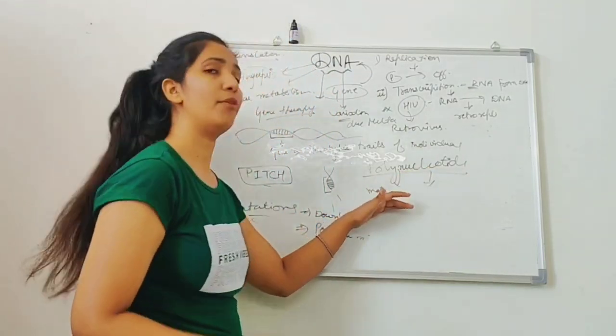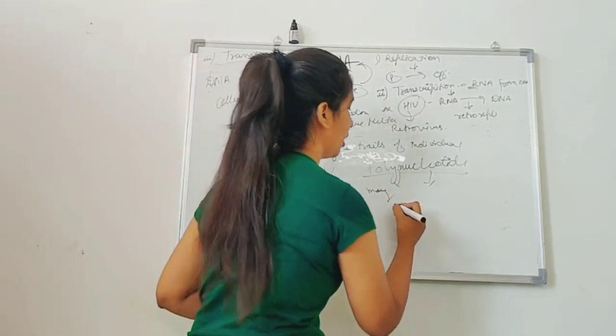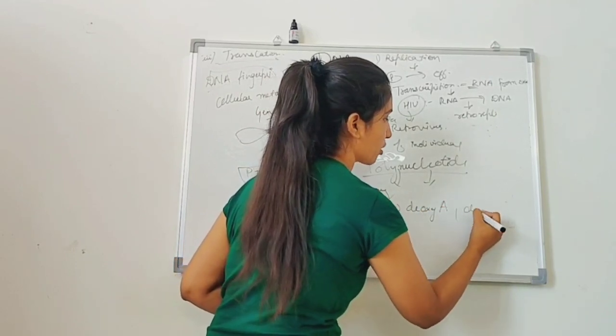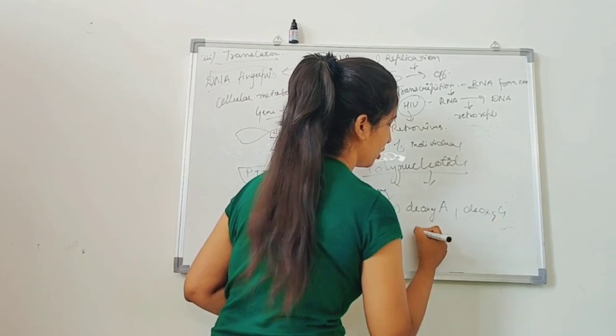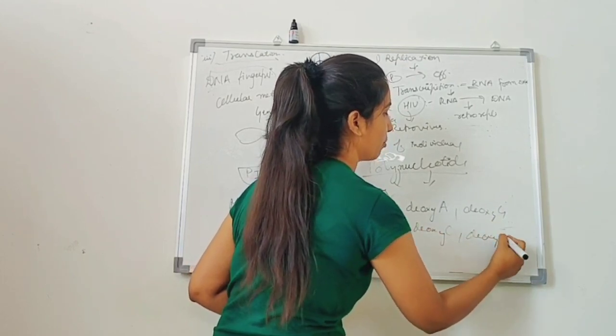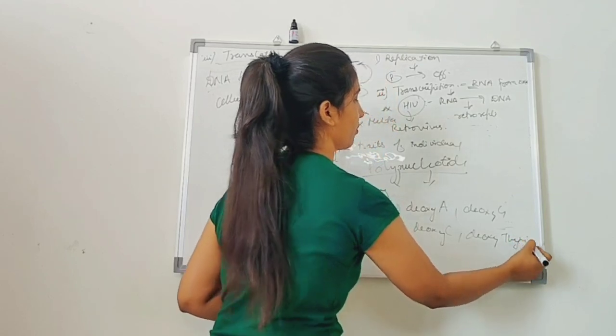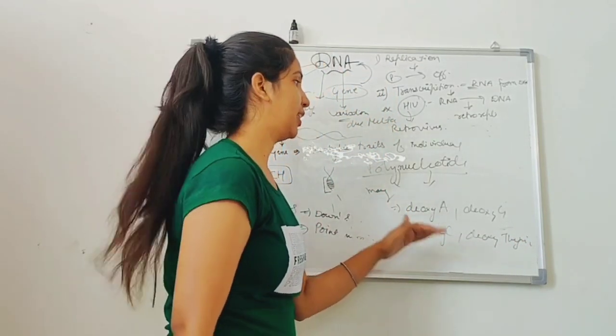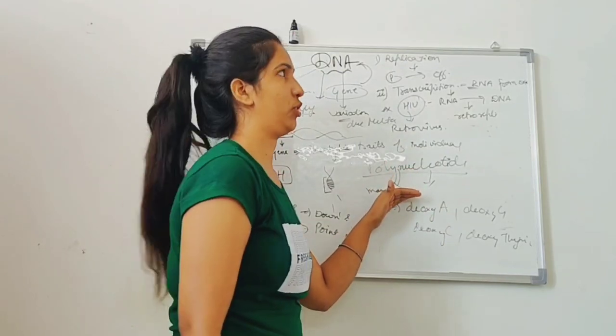DNA comprises many nucleotides like deoxyadenylate, deoxyguanine, deoxycytosine and deoxythymine. So, due to the presence of these types of nucleotides, the DNA molecule is also known as the polynucleotide molecule.